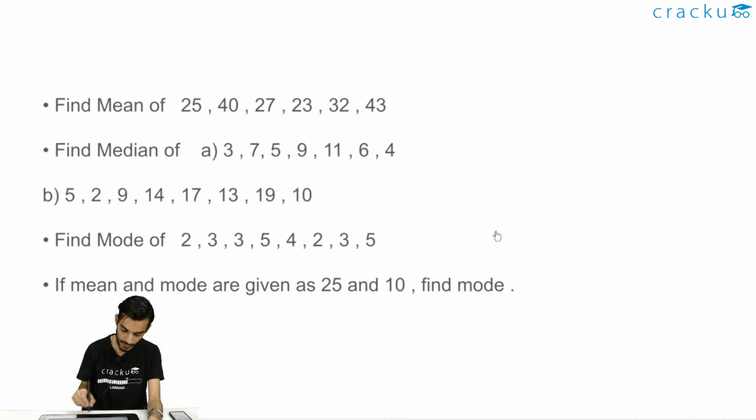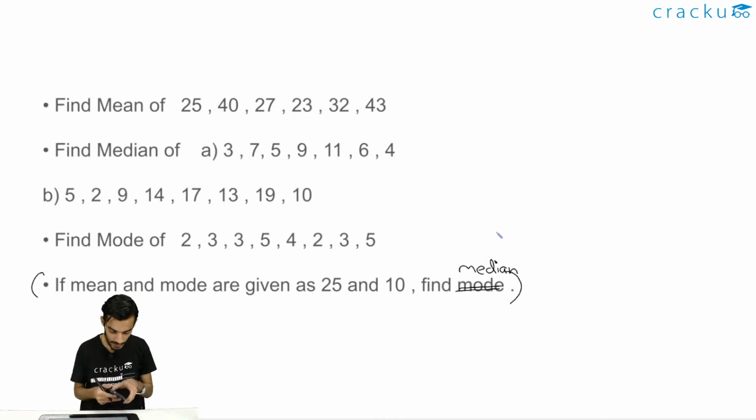So you can try solving these questions, and in the third question you can see that mean and mode are given to us, and okay, I think there is some typing error. So mean and mode are given to us and we need to find median. So here it is median, there is some typing error, sorry for that. Mean and mode are given as 25 and 10, we need to find median. So you can try solving these questions and then I'll solve it for you.